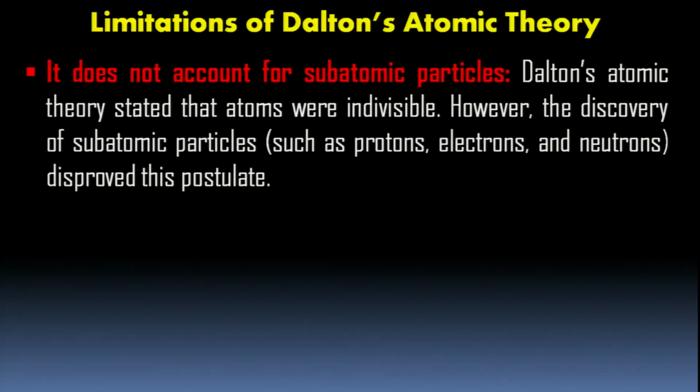But remember one thing, these are the basic postulates of chemistry, that is theory of atoms. But there are certain limitations. Let's discuss what are the limitations. It does not account for subatomic particles. Later on, after Dalton, many other scientists came and they could find out that atom has some subatomic particles like electrons, protons and neutrons. But Dalton had not explained about that.